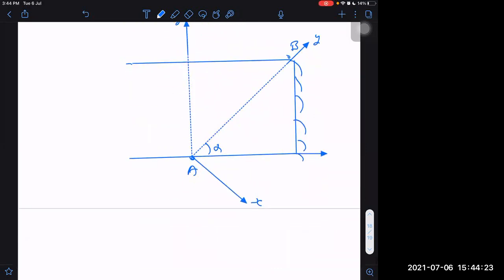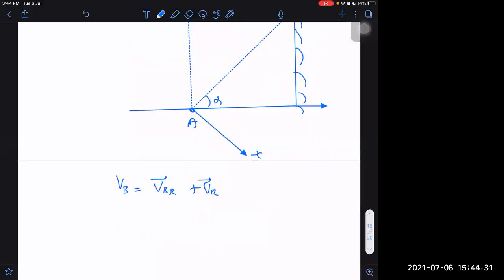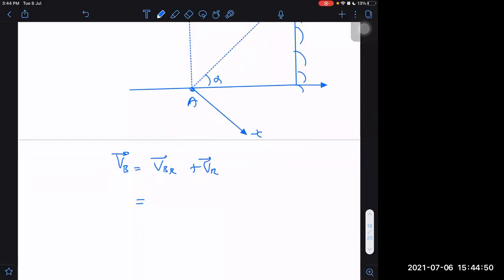Okay. So I know VB is equal to VBR plus VR. And I also know that to be able to move along this line and also with minimum speed, VB has two components. Let me write those components first: VBY plus VBX.